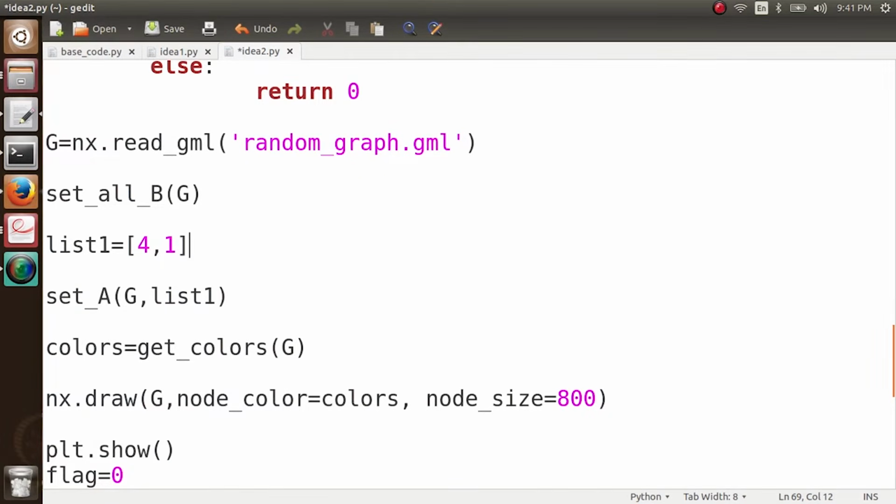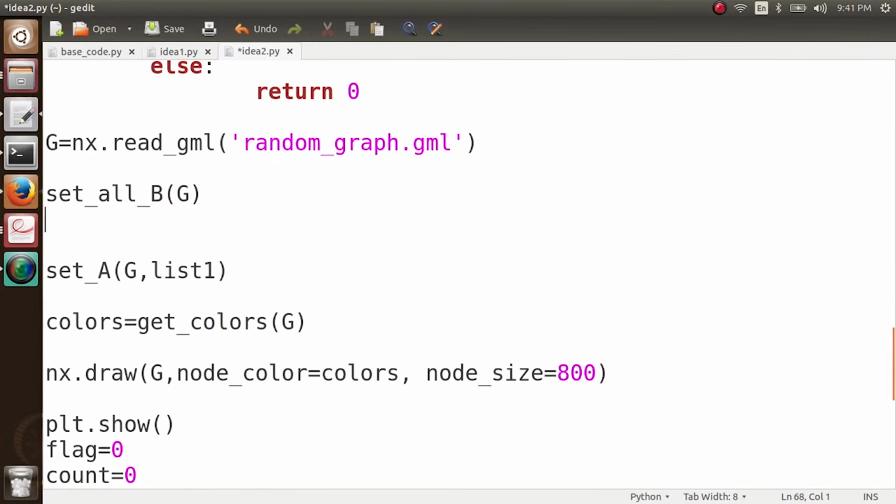So for every possible set of two nodes in the network, we'll start the cascade from there and we'll check whether these nodes have been able to create a complete cascade or not. And we are using the same graph as before, random_graph.gml.